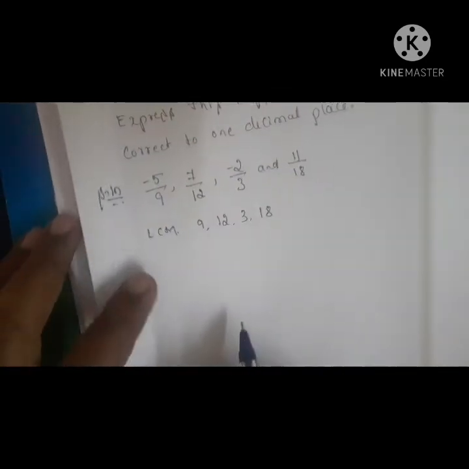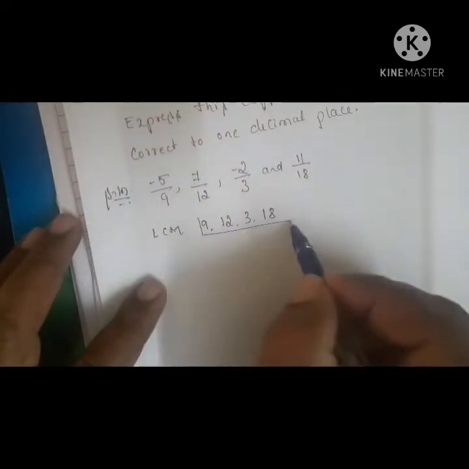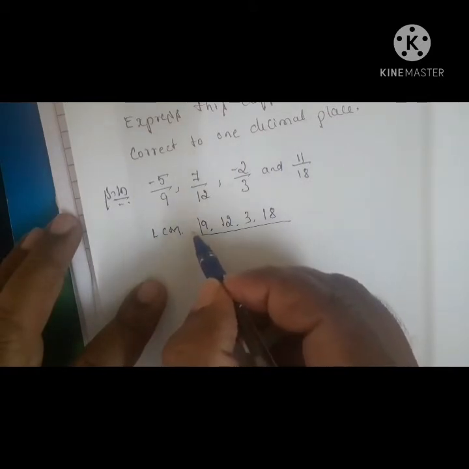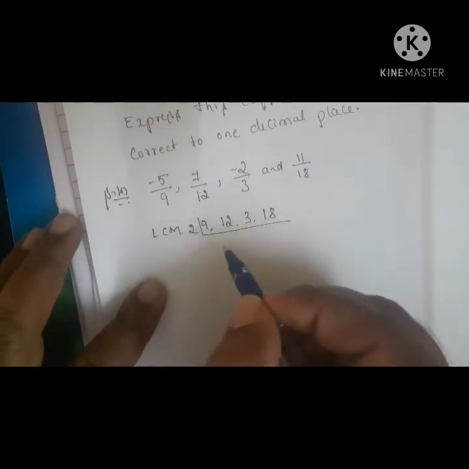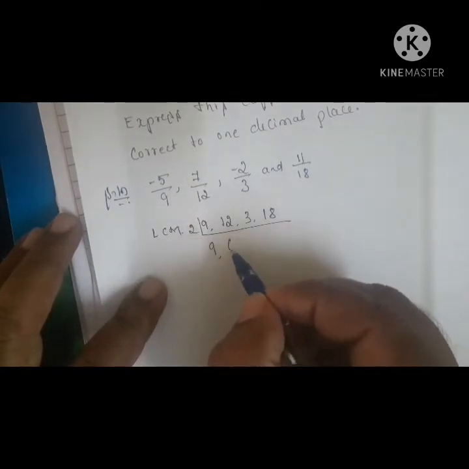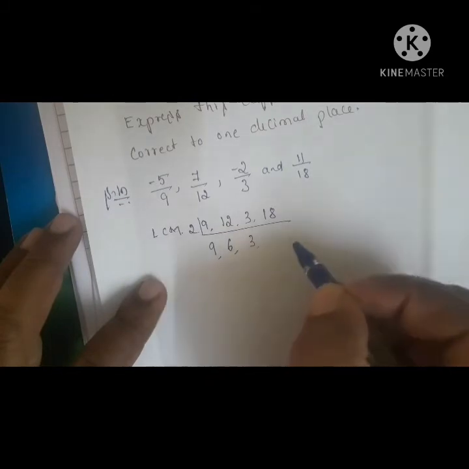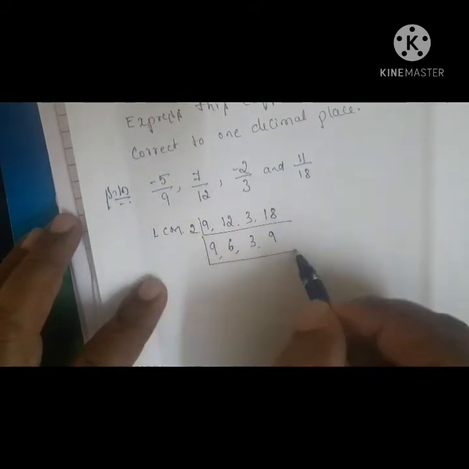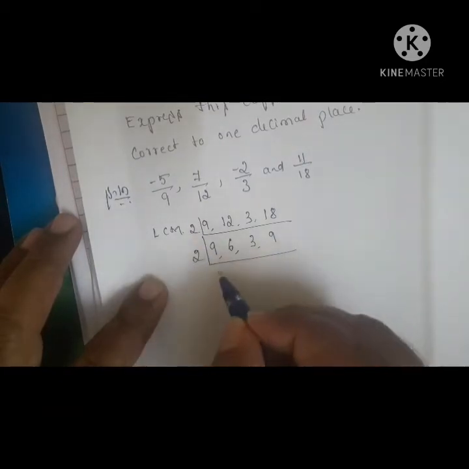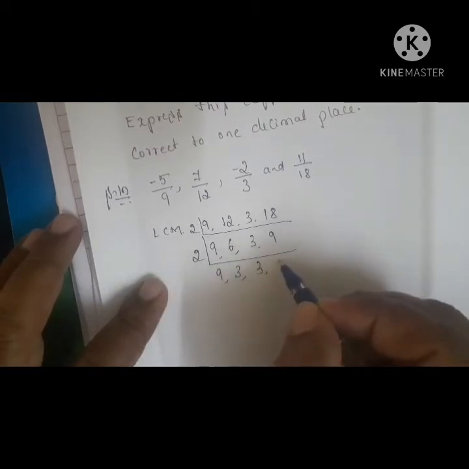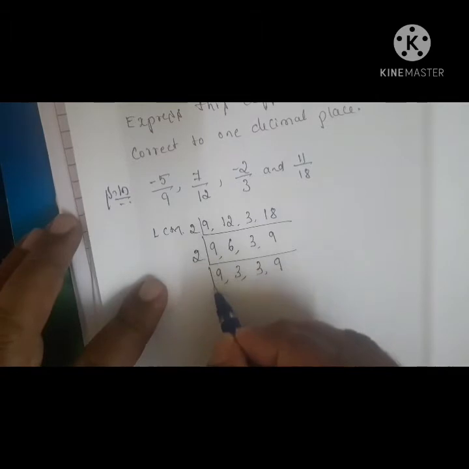Now I am going to take the LCM. The first prime number is 2. From 2, I will divide. 9 cannot be divided by 2. 12, 2 sixes are 12; 3 cannot be divided. 2 nines are 18. Again I divide by 2: 9 you can't divide, 2 threes are 6, 3 also cannot be divided, and 9 you write down as it is.